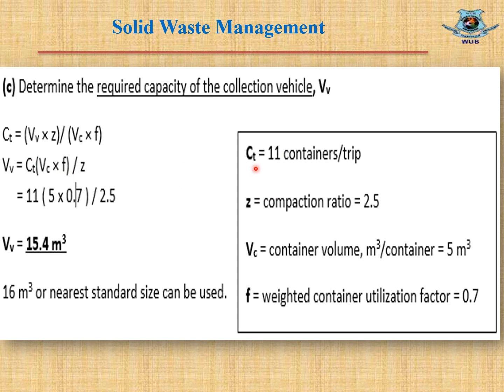CT equals the number of containers emptied per trip that we calculated in the previous slide, which was 11 containers per trip. Z equals compaction ratio, 2.5, also stated in the question. VC equals container volume, which was 5 meter cube, also stated in the question. AP equals weighted container utilization factor, 0.7, also stated in the question.